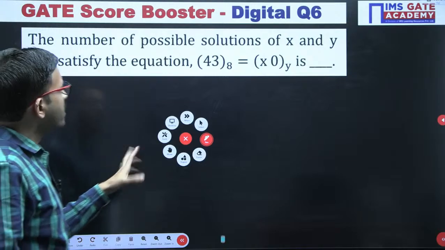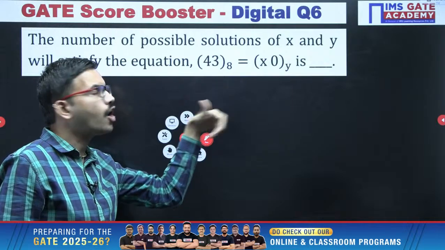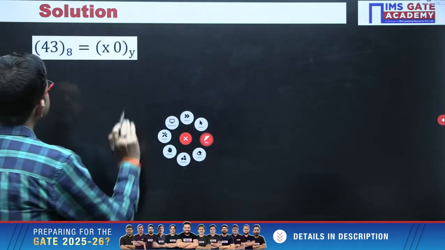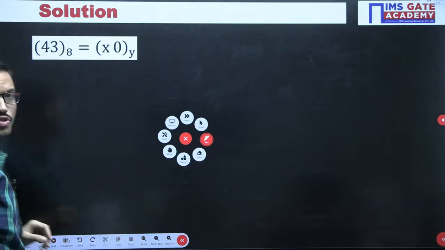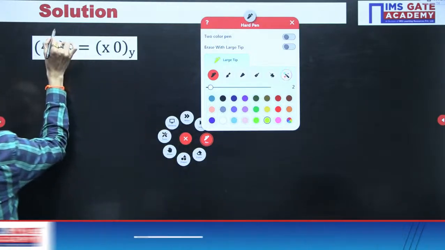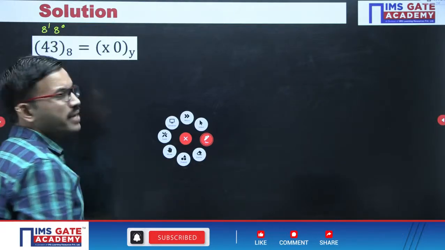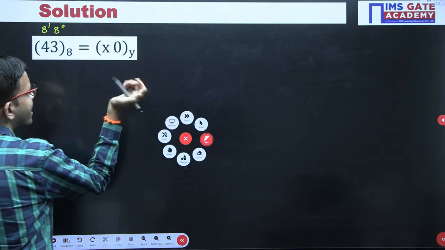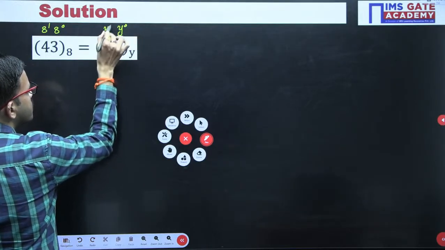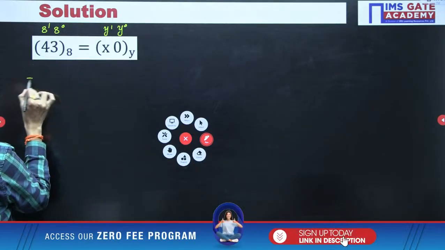So here in this particular question you are having one relation like this. In order to hold this particular relation, how many possible solutions we are having regarding x and y? That is the question. Here the left hand side base value is known, that is 8. Now the corresponding position weights you can put in powers of 8, that is 8 power 0, 8 power 1. Next, on the right hand side the base value we don't know, but base y is given. They have represented the base as y, so in powers of y you can represent, that's all. Y power 0, y power 1. Now represent the equivalent value.